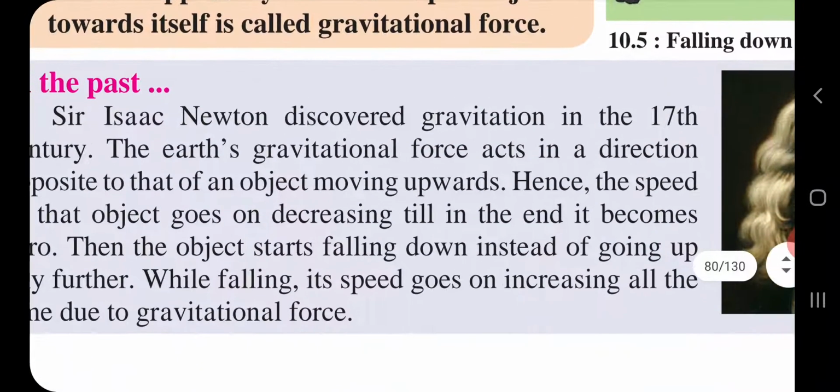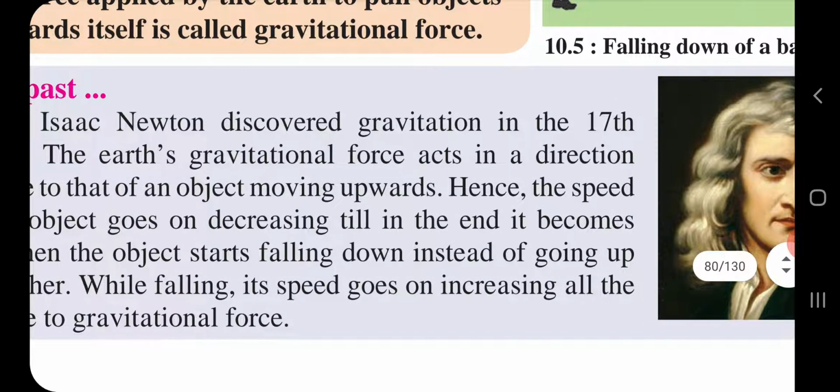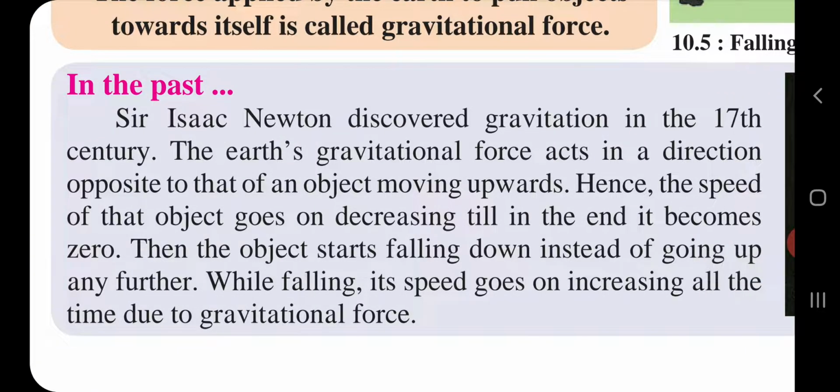Here one scientist is given. Scientist Sir Isaac Newton discovered gravitation in the 17th century. The earth's gravitational force acts in a direction opposite to that of an object moving upwards. Hence, the speed of that object goes on decreasing till in the end it becomes 0. Then the object starts falling down instead of going up any further. While falling, its speed goes on increasing all the time due to gravitational force.